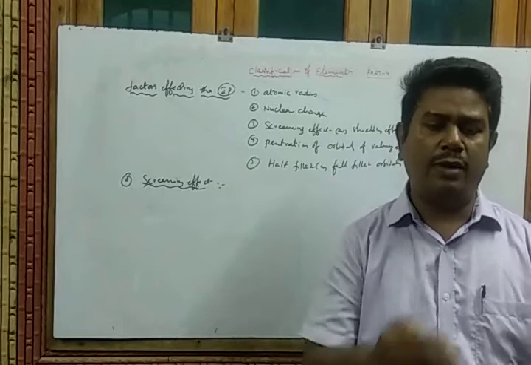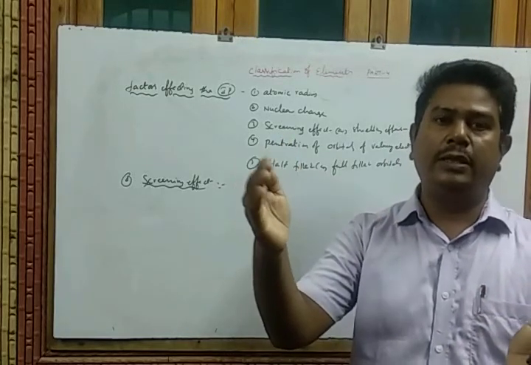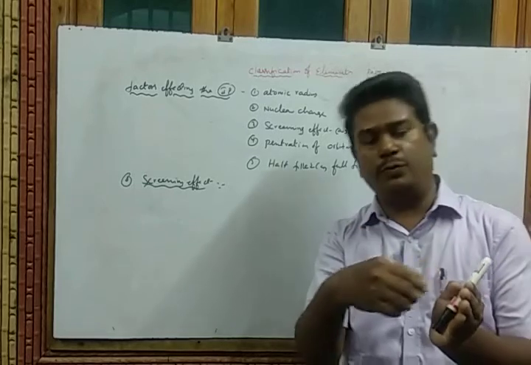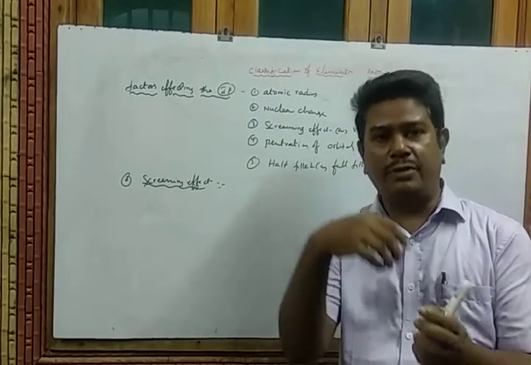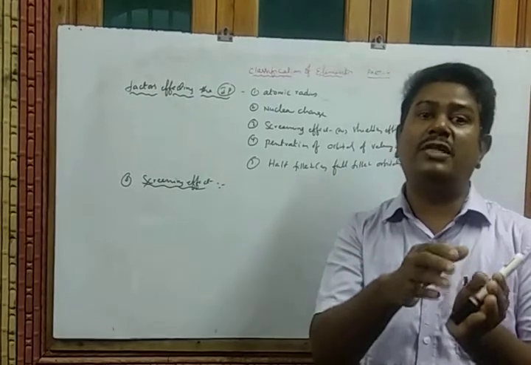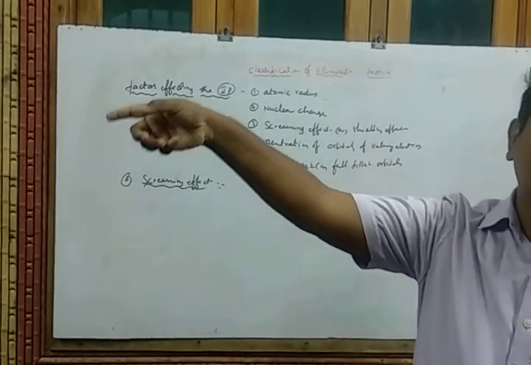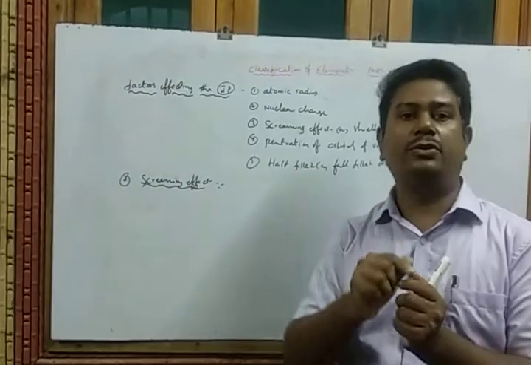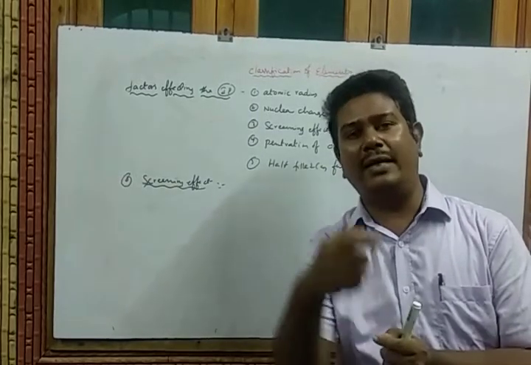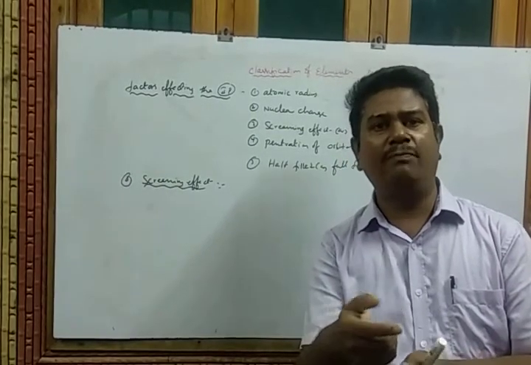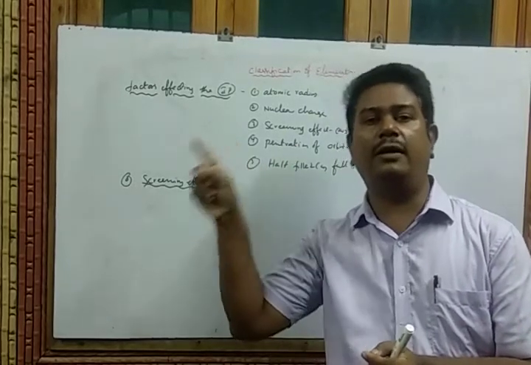That means while you arrange the electrons, that is the electronic configuration, into their respective orbits, if the core electrons are more, then the nuclear force of attraction decreases on which one? The last electrons, that means the last orbitals. So as the number of electrons in the inner core orbits increases, the force of attraction decreases on the outermost.